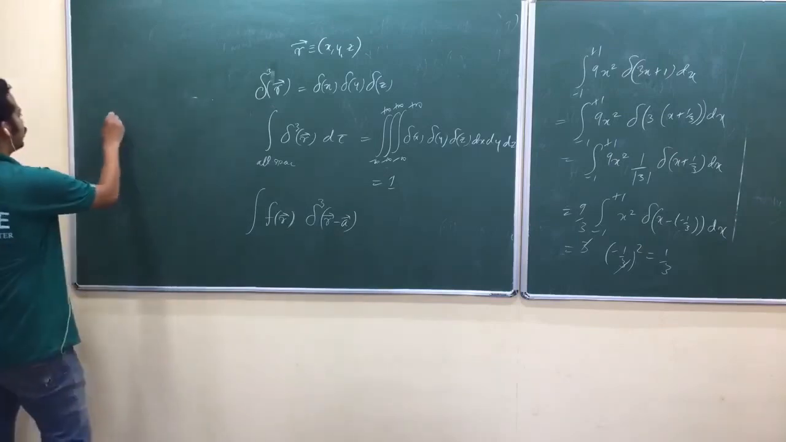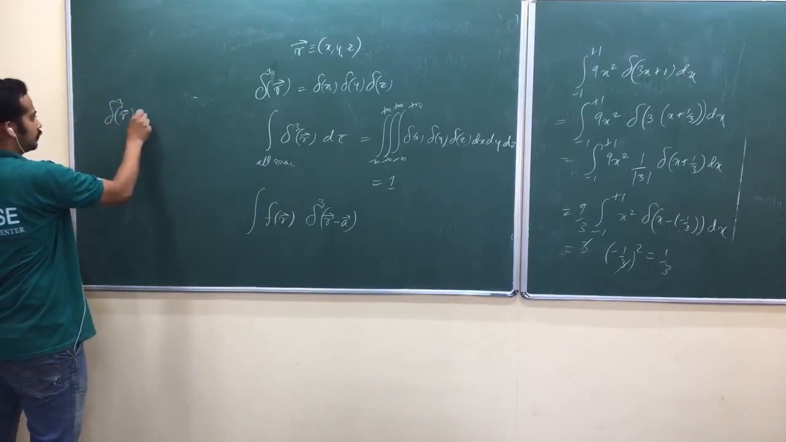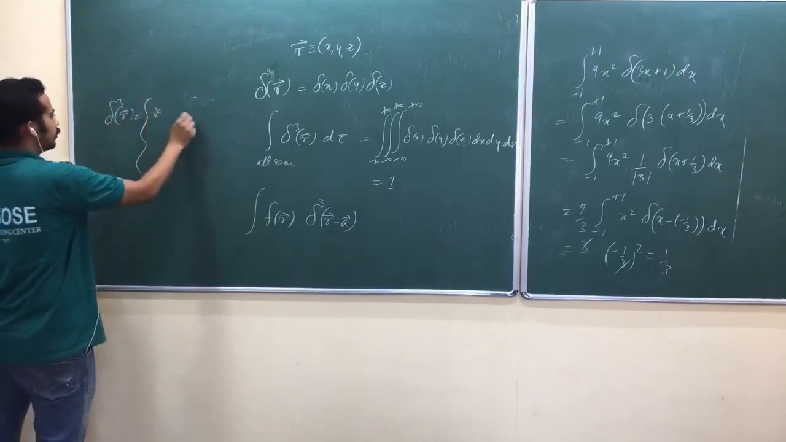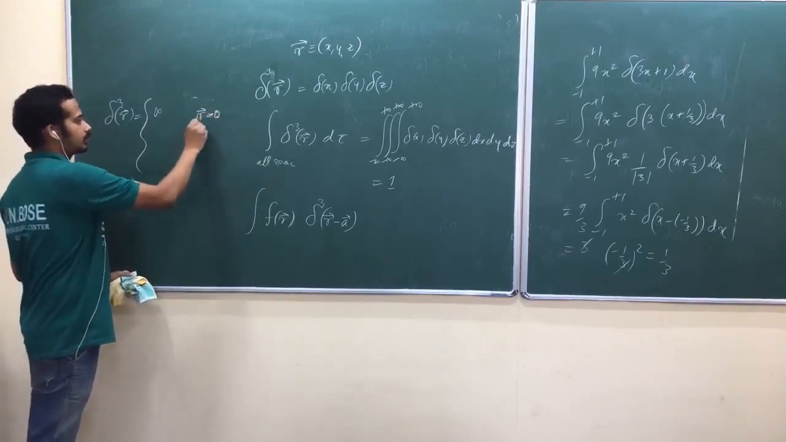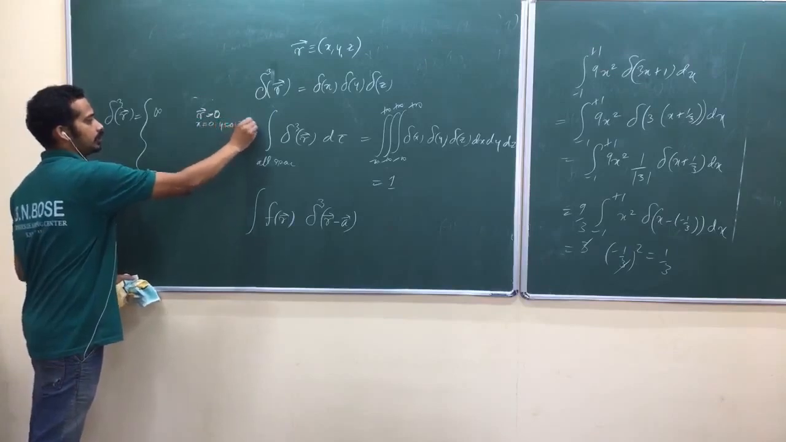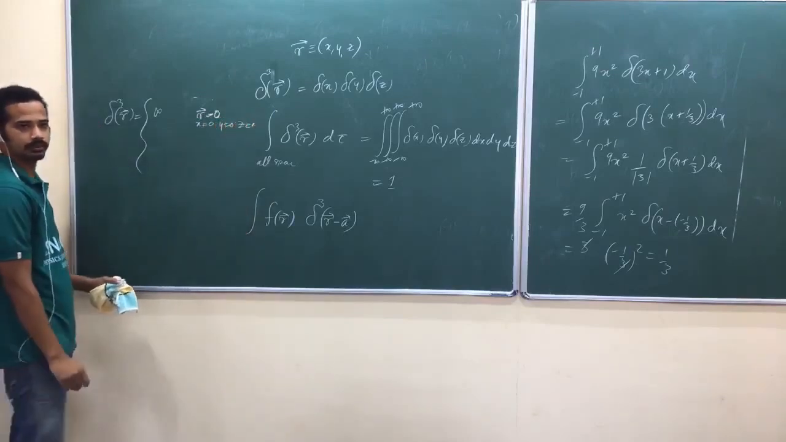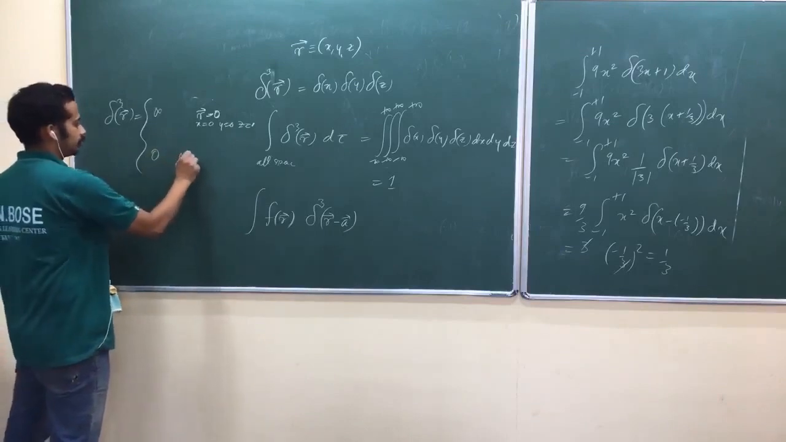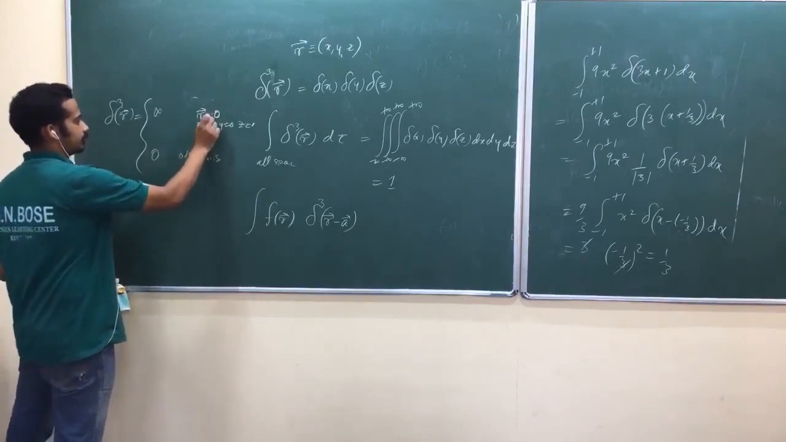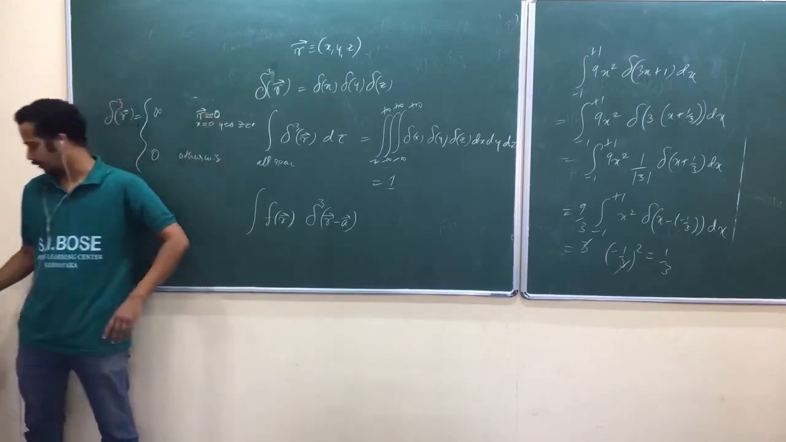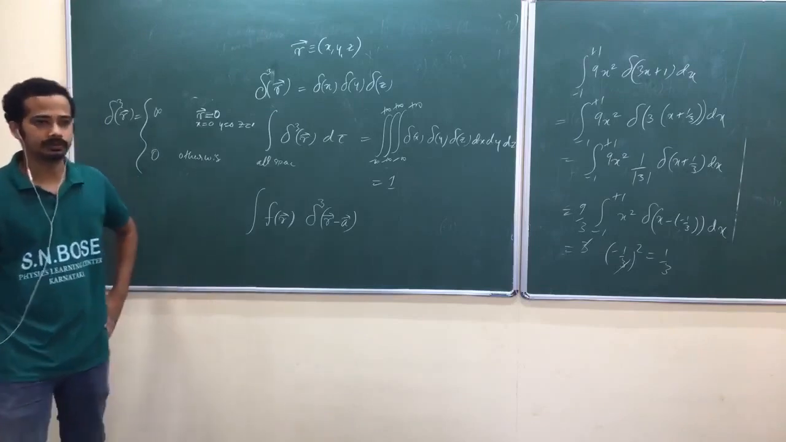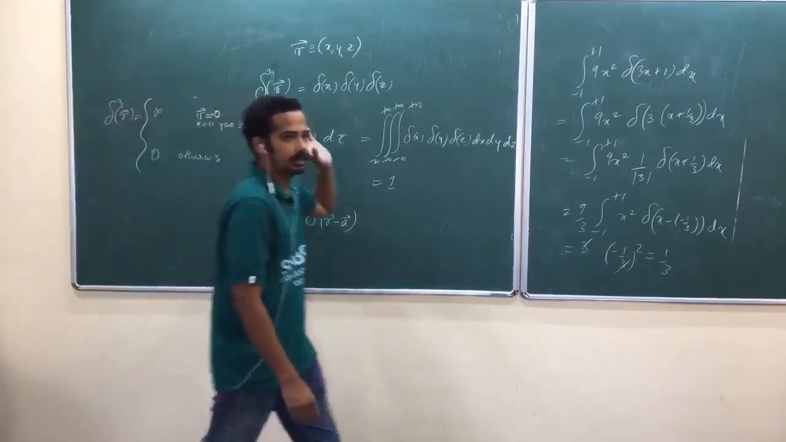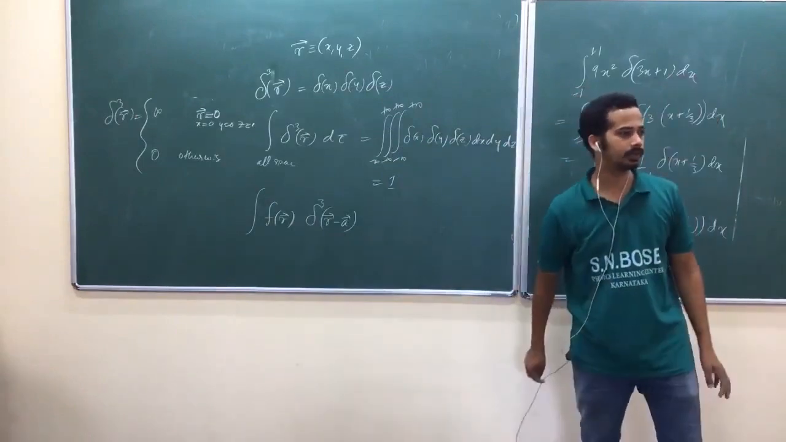How do you define delta cube of r? It is infinity when r vector equals 0, or at the origin, or when x equals 0, y equals 0, z equals 0. Am I right? That's our origin. So it is 0 otherwise. Dirac delta cube of r is 0 everywhere except at 0, 0, 0. Can you define it like this?